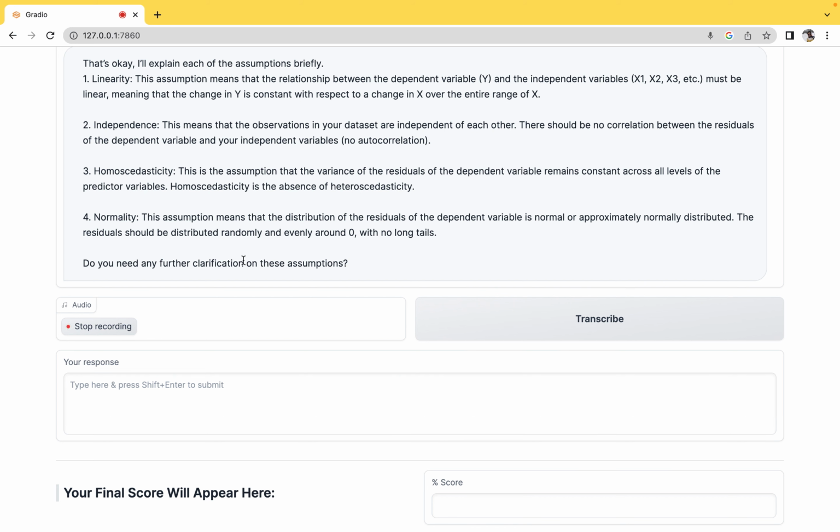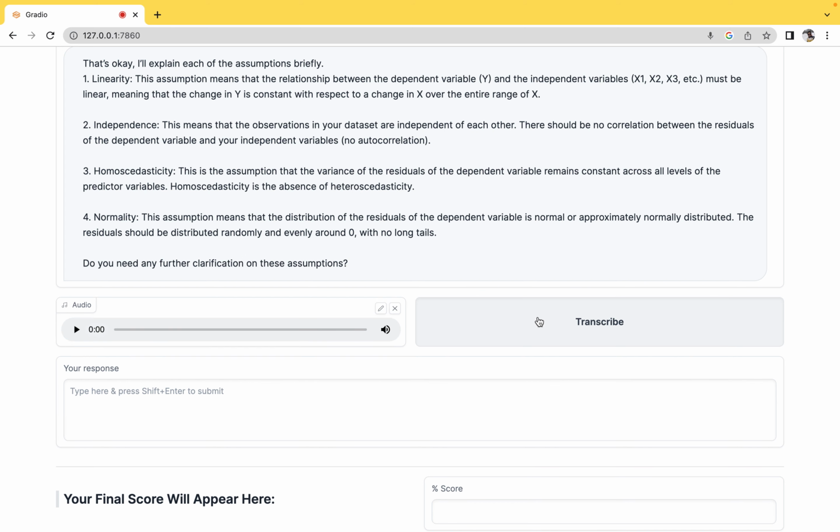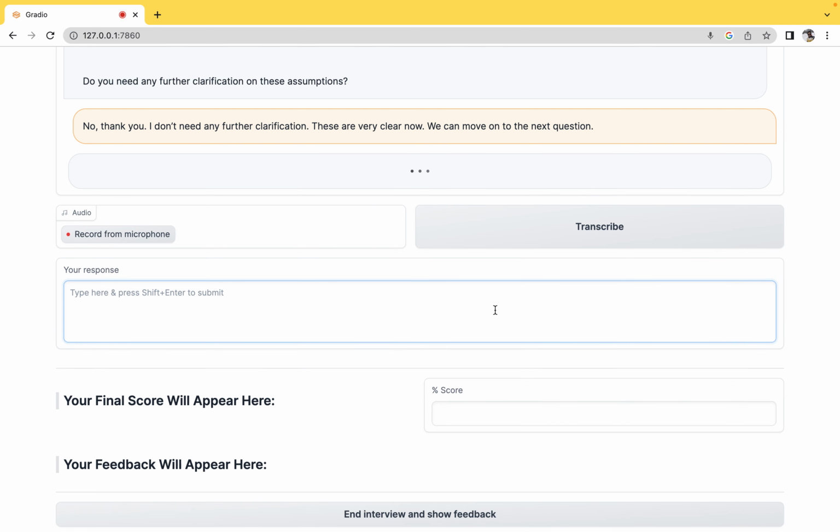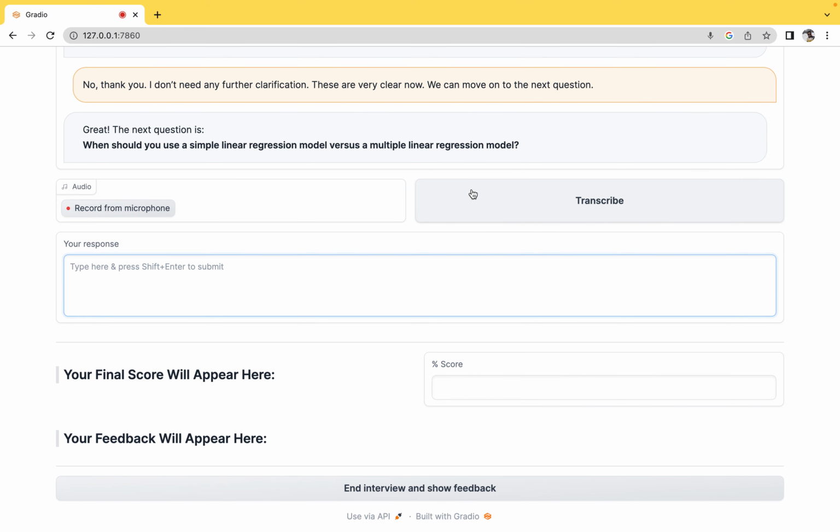No, thank you. I don't need any further clarification. These are very clear now. We can move on to the next question. Okay, let's see what's the next question. When should you use a simple linear regression model versus a multiple linear regression model?